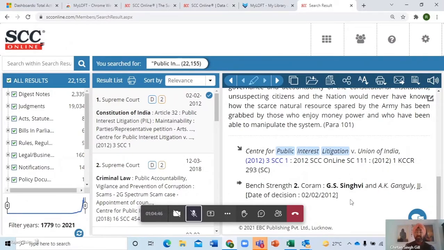Mr. Rana, could you please highlight the digest note with the cursor on the first column over here? These digest notes are the summary of the cases, so you don't have to go through the full case. You just read the summaries, read the point of law, whether it is relevant to you or not, and you simply take a call and go for them, right? So please do that. Let's go back to the search.